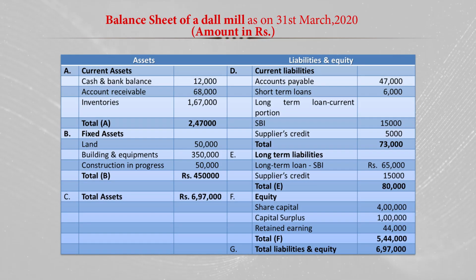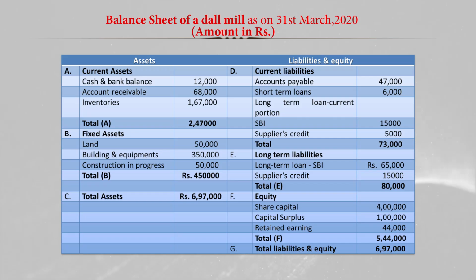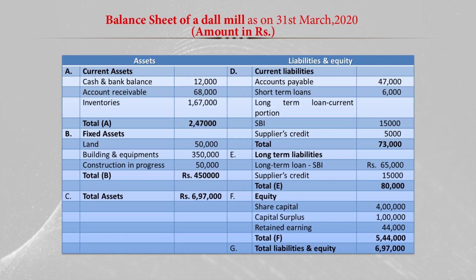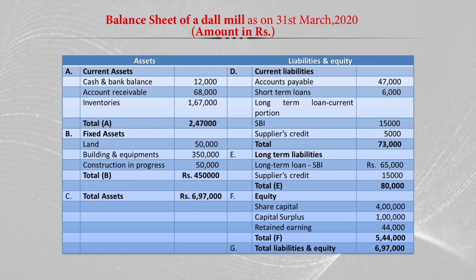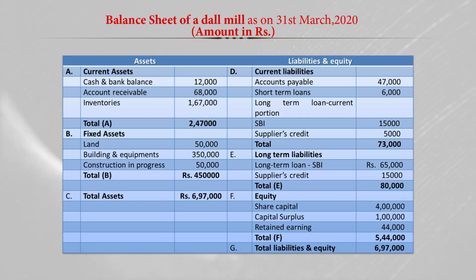So actually this equity of 5,44,000 shows the financial strength of a company, of a firm. Here in the case of the dal mill, we say the dal mill has resources in reserve in terms of its own capital, in terms of the shareholding, in terms of the retained earnings, that is 5,44,000. So this is a positive balance. It shows the good health of the dal mill or organization as on 31st March 2020.